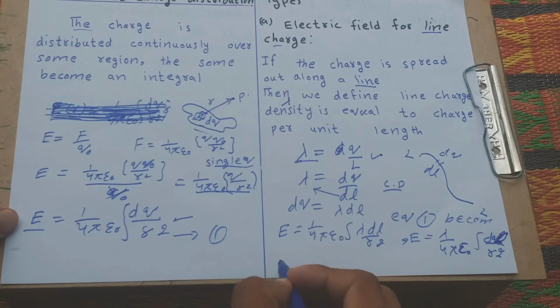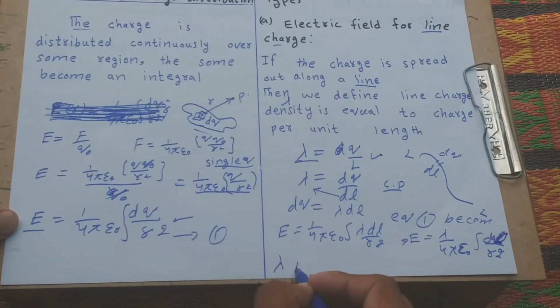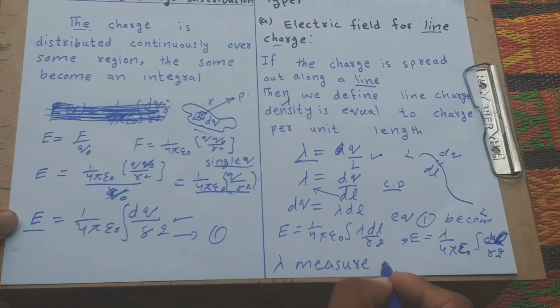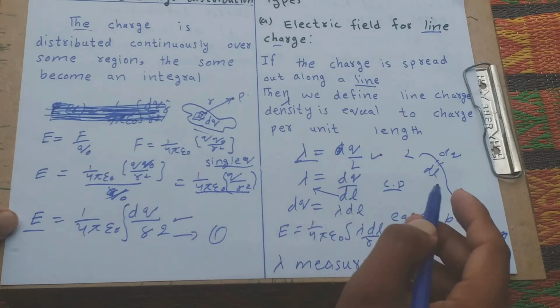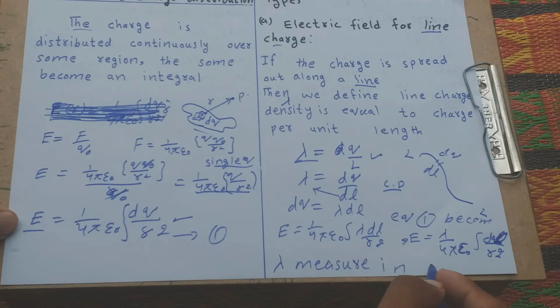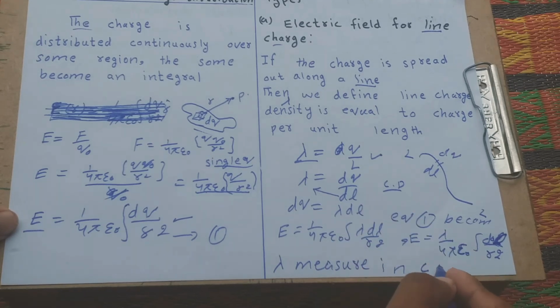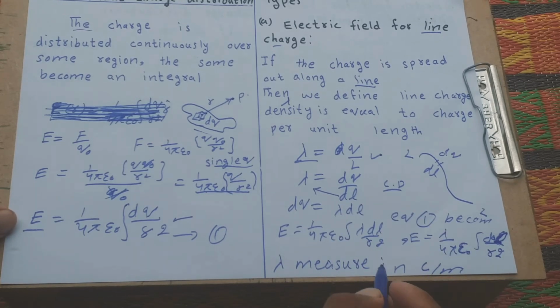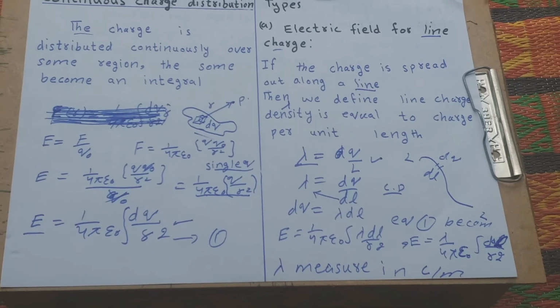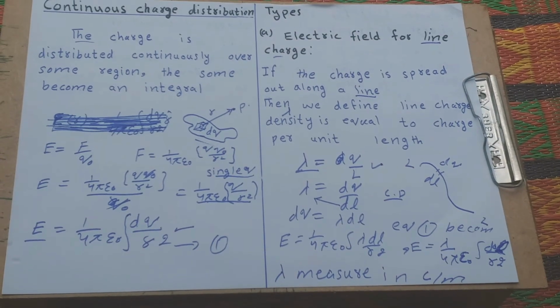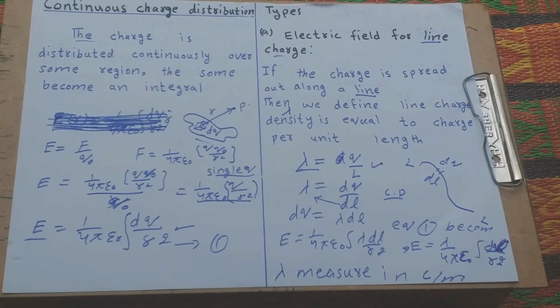Lambda is also known as linear charge density. We measure linear charge density in coulombs, the unit of q, over meters, the unit of length. Lambda is measured in coulomb per meter. Coulomb per meter. Understand?